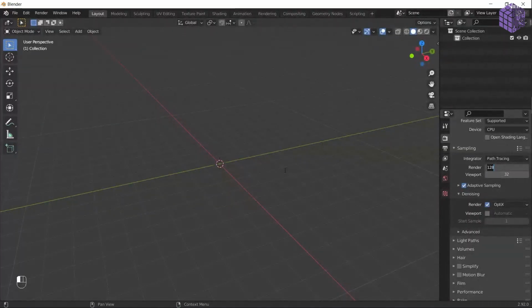So usually, if I have to post the sample on Twitter or LinkedIn, which I know is going to compress my image, I don't exceed 200 samples, and it renders very fast. And this is how it works. So it totally depends on your render.